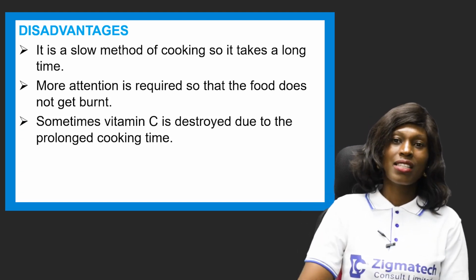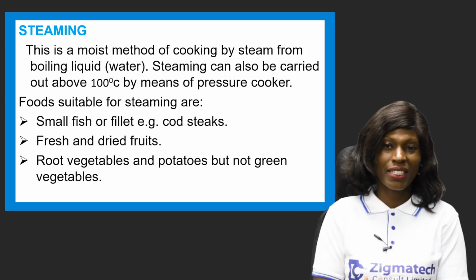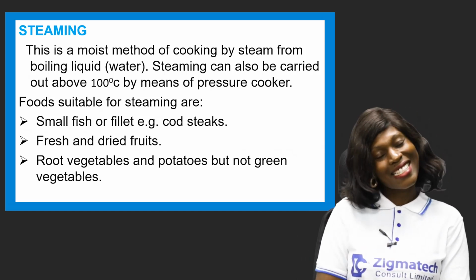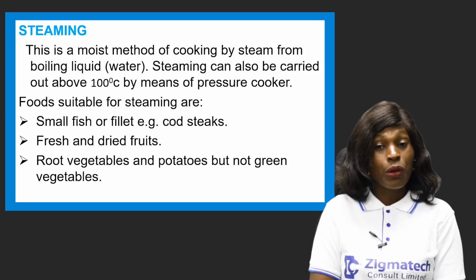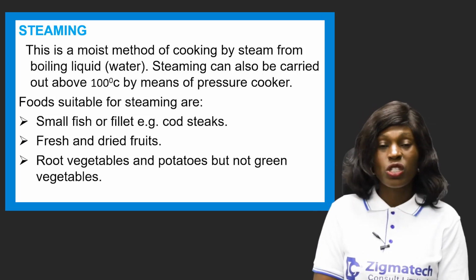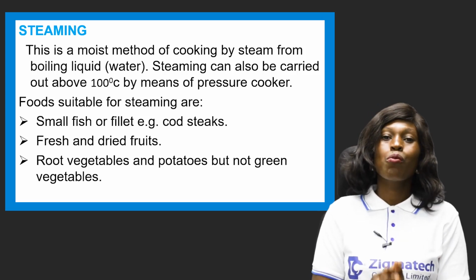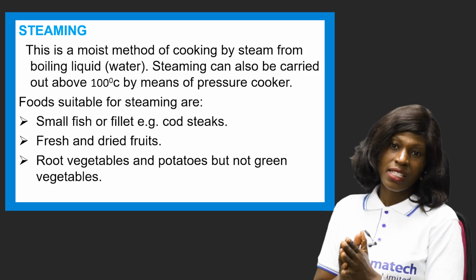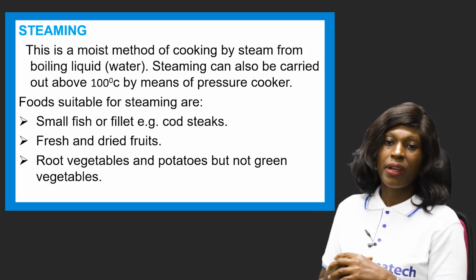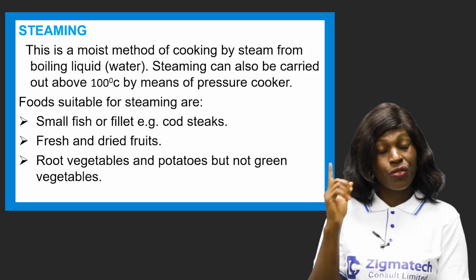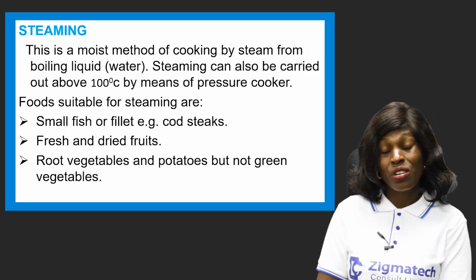Now let's look at another type of cooking, which is the steaming method. This is one method that is very okay for those persons that are invalid. It is a moist method of cooking by steam from boiling liquid water. Steaming can be carried out above 100 degrees Celsius by means of a pressure cooker.